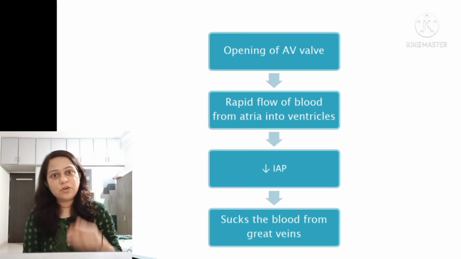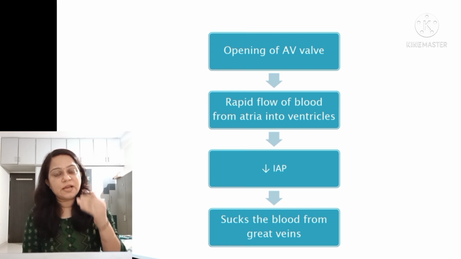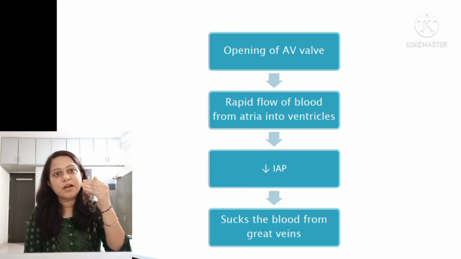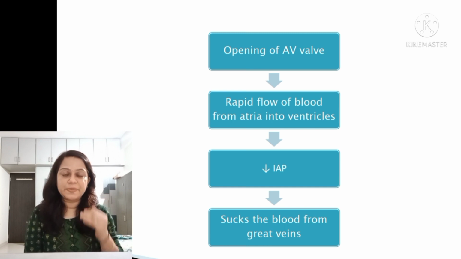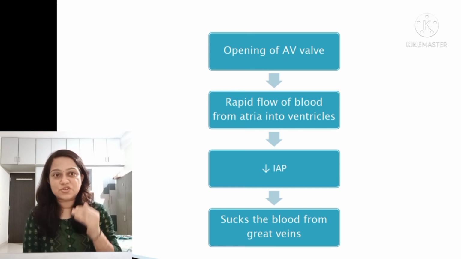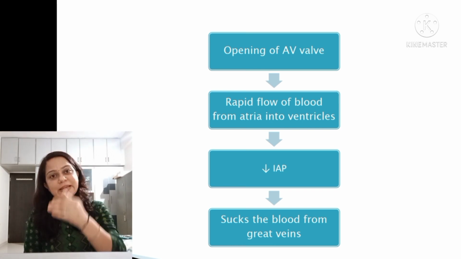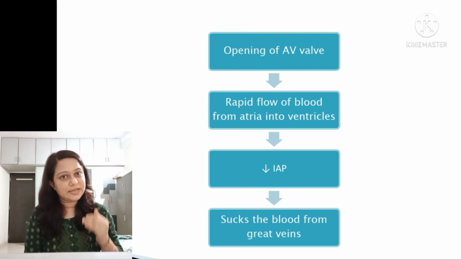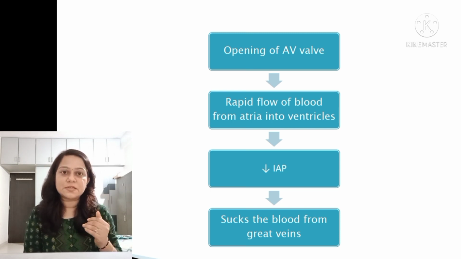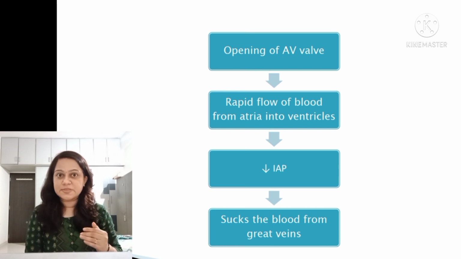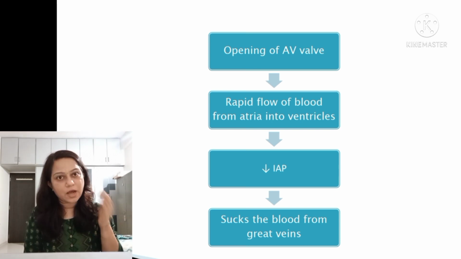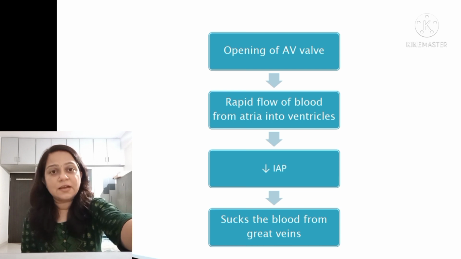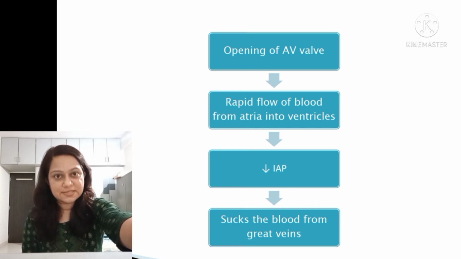Then, opening of the AV valve. Whenever the AV valve opens, it causes rapid flow of blood from the atria into the ventricle. So it reduces the intra-atrial pressure, which also favors blood movement from the great veins into the right atrium. Thus it increases the venous return, increases the initial length of the muscle fiber, and thus increases the cardiac output. Both of these are examples of vis a fronte, that is, ventricular systolic and ventricular diastolic suction.